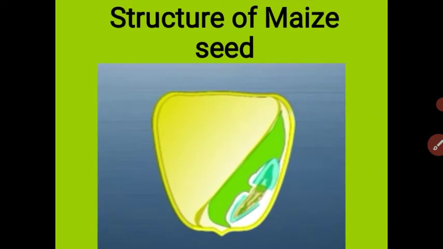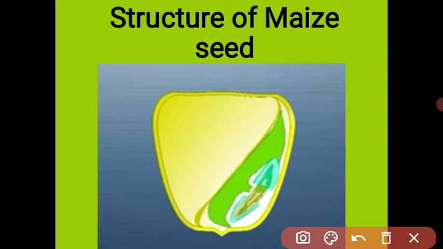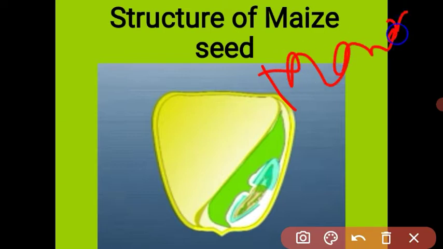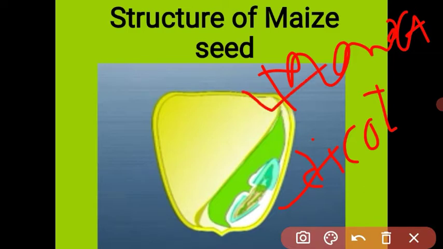See students, in the last video I explained the types of seed. There are two types of seed: one on the basis of cotyledon and another on the basis of endosperm. On the basis of cotyledon there are two types, monocot and dicot. Dicot means the seed has two cotyledons, and a seed with only a single cotyledon is called a monocot.